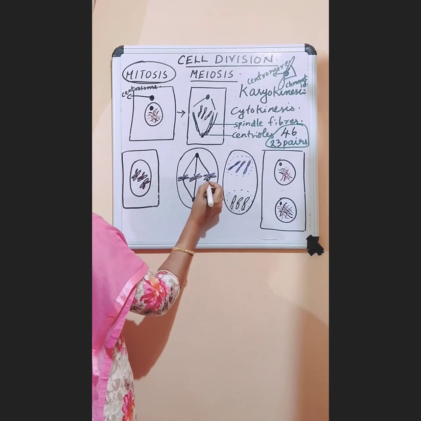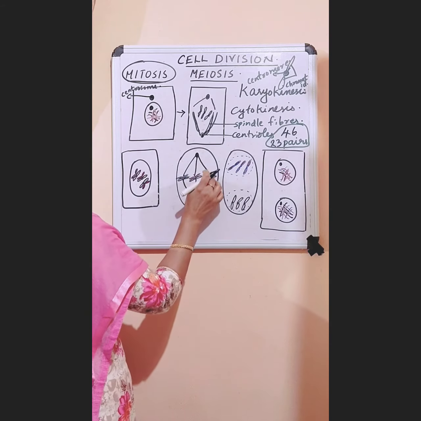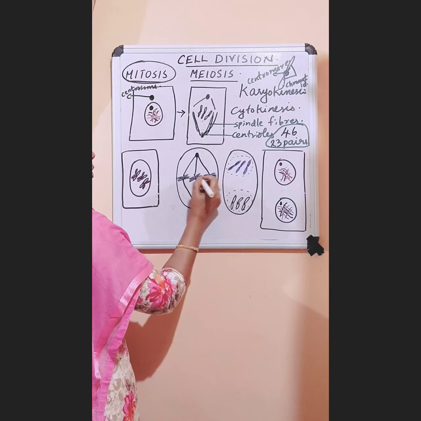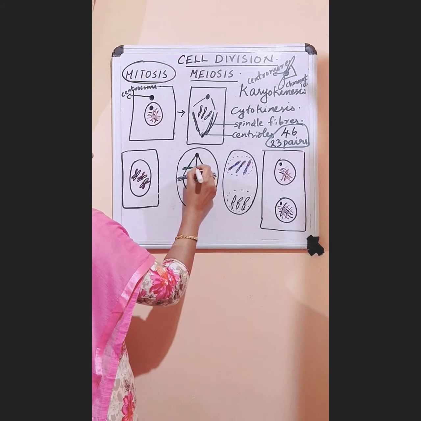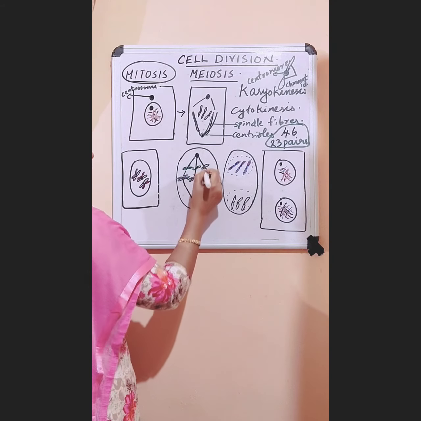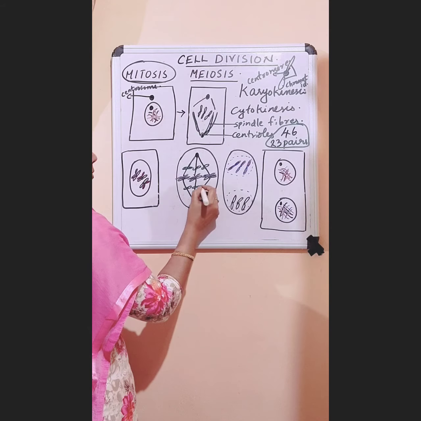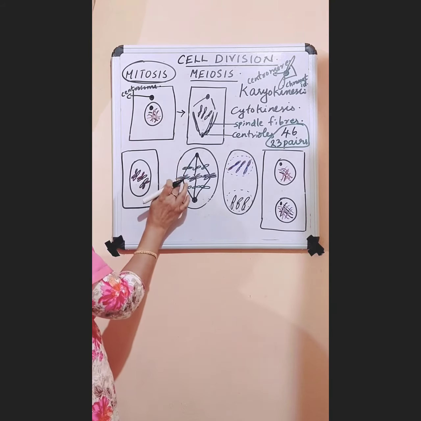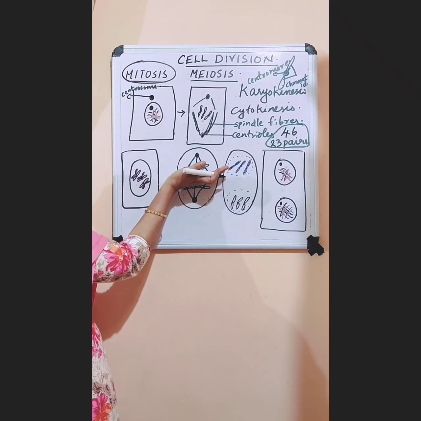After that, this chromosome divides in the middle. The two chromatids will divide into two. One set will go up through this spindle fiber, and the other will come down through this spindle fiber. The chromosome number is doubled, then they divide into two.